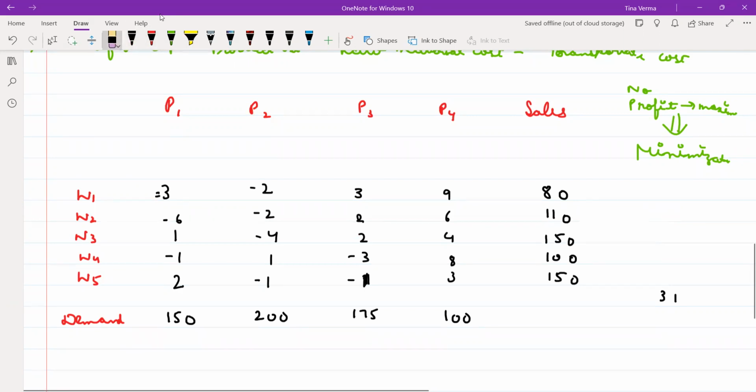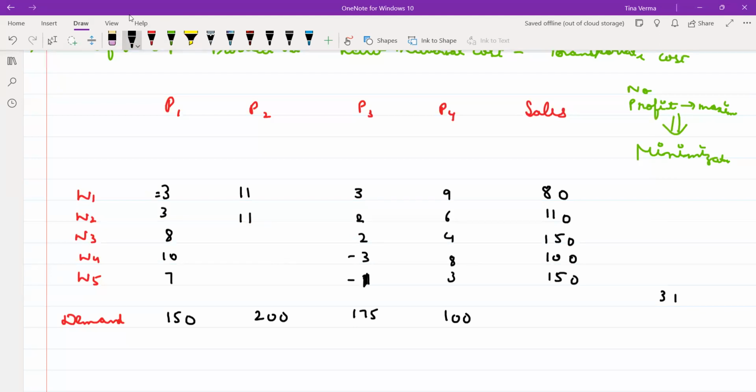This is 3, 3, 8, 10, 7, 11, 11, 13, 8, 10, and this is 6, 7, 7, 12, 10.